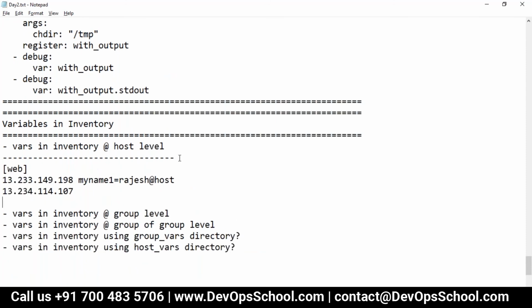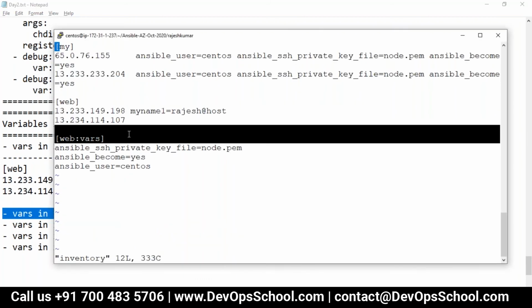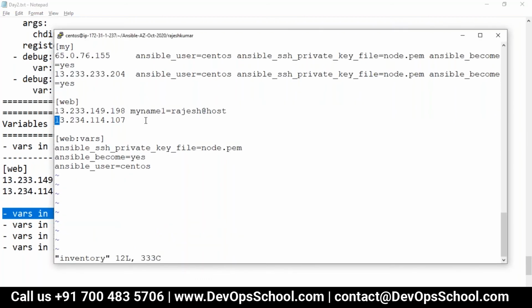But I want to set it now at the group level. So let me show you guys. Very simple. I will go here and type this one. See here. Now you understand this. I can leave it as it is. Hardly it will affect.